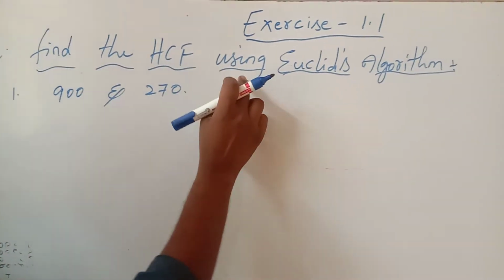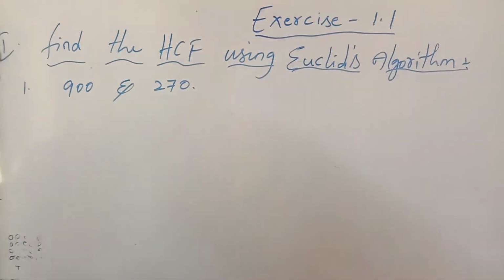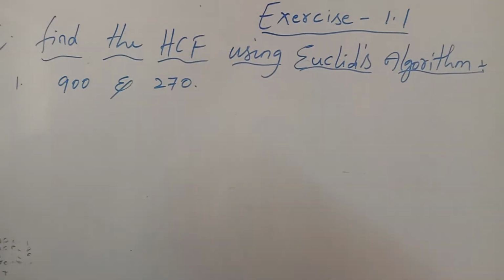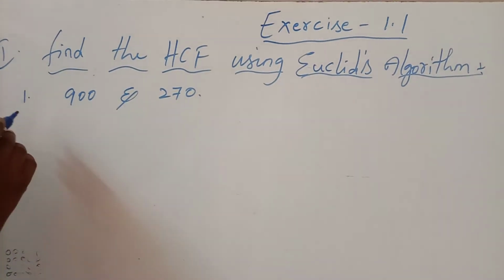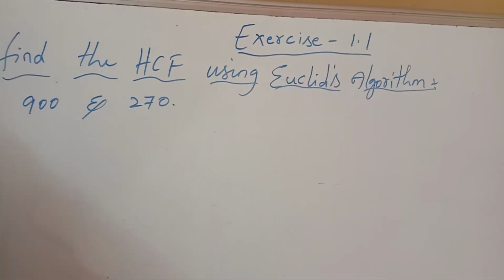Find the HCF using Euclid's algorithm. Euclid's algorithm and division algorithm are the same, no need to be confused about them. So let us find the HCF of 900 and 270 using the division algorithm.